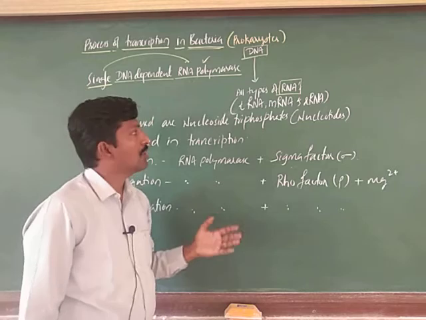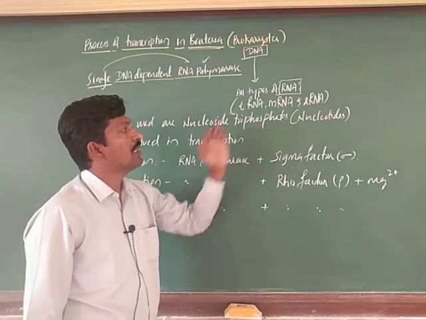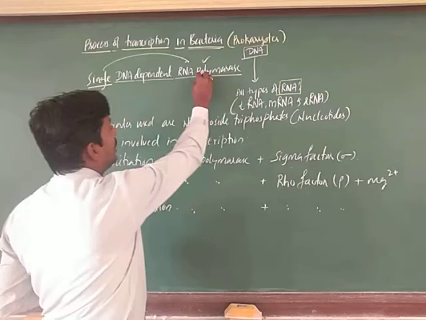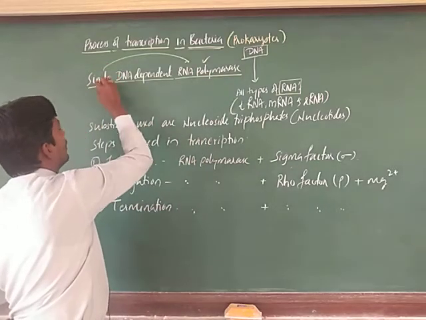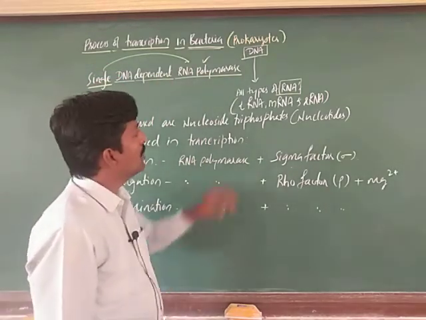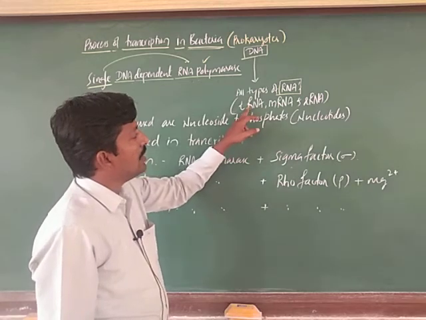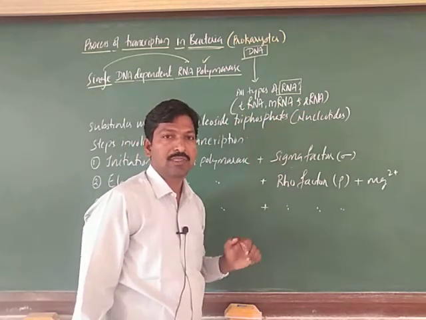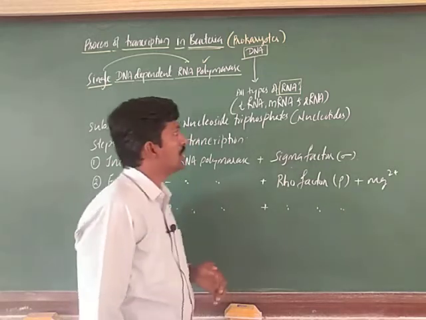Here only one is there, hence we call it a single DNA-dependent RNA polymerase that can produce the tRNA, mRNA and rRNA required for protein synthesis, that is, for translation.